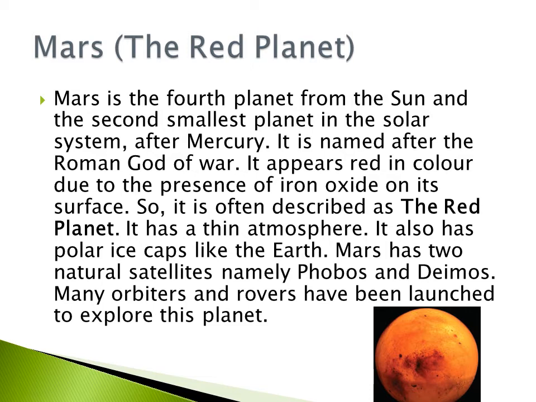Mars, the red planet. Mars is the fourth planet from the Sun and the second smallest planet in the solar system after Mercury. It is named after the Roman god of war. It appears red in color due to the presence of iron oxide on its surface, so it is often described as the red planet. It has a thin atmosphere. It has polar ice caps like the Earth. Mars has two natural satellites, namely Phobos and Deimos. Many orbiters and rovers have been launched to explore this planet.